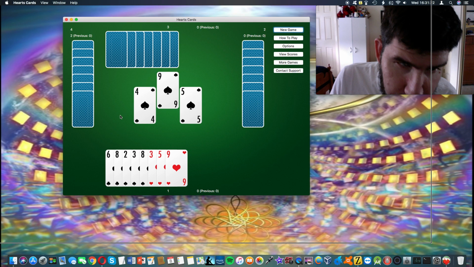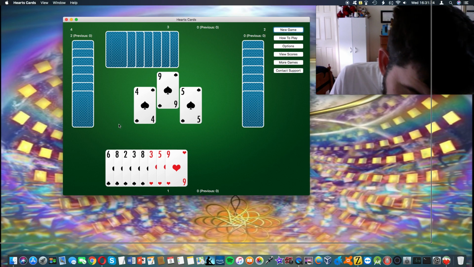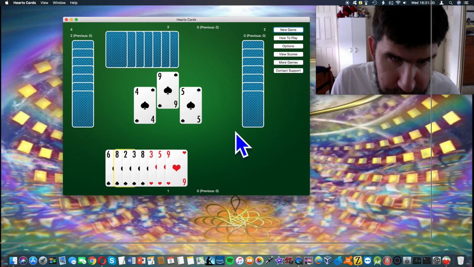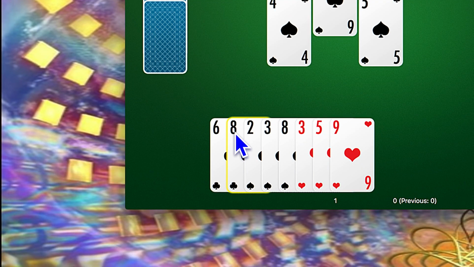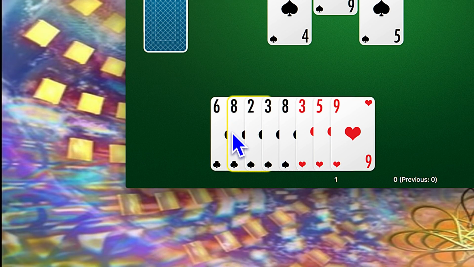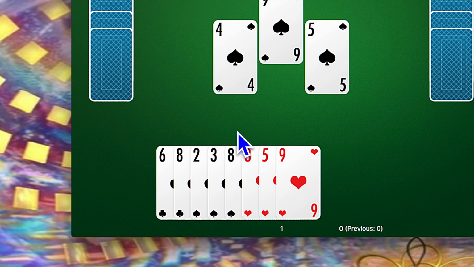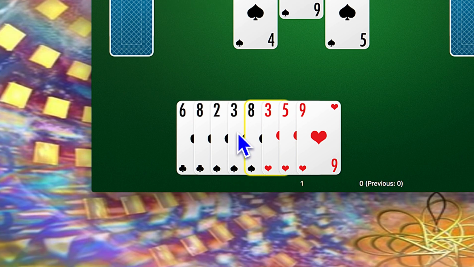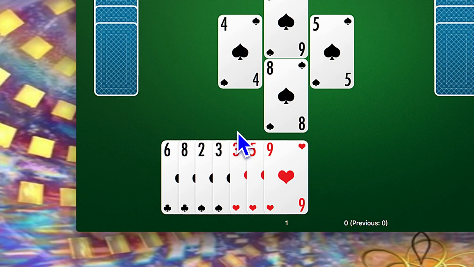Okay, let's see here. We got a 4, a 5, and a 9 of spades. Let's go ahead and put up an 8. Oh, wait, is that a spade or a club? Hold on. Let me zoom in here. So we got spades are high. Oh, that is a club. Okay, so 4, 5, and a 9. Oh, I've got an 8. Here we go. We can do that.